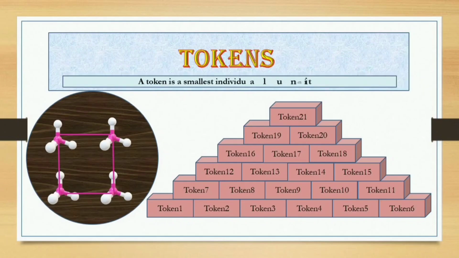Same as that, a token is our smallest individual unit in a program. If you break the program into smallest unit, you will get different tokens. So what are the different types of tokens?